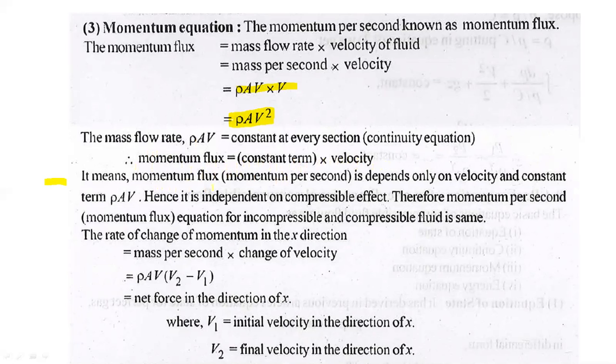That means momentum flux, or momentum per second, depends only on velocity and the constant term rho into A into V. Hence, it is independent of the compressibility effect. Therefore, the momentum flux equation for incompressible and compressible fluid is the same.